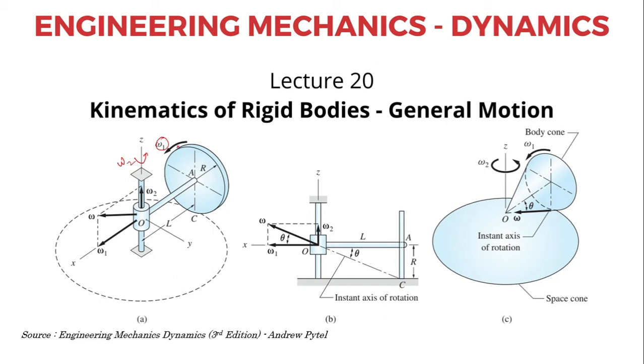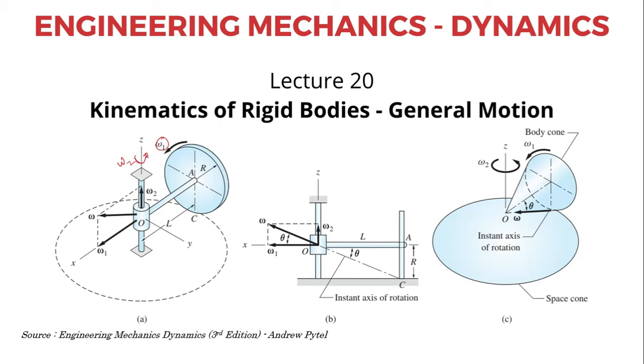The direction of angular velocity omega 1 will be shown like this, perpendicular. If you look at the right hand thumb rule, if it is rotating in this direction, the angular velocity vector will be in this direction. Similarly, this entire shaft itself is undergoing motion due to the rotation of the wheel, so it will have an angular velocity omega 2.